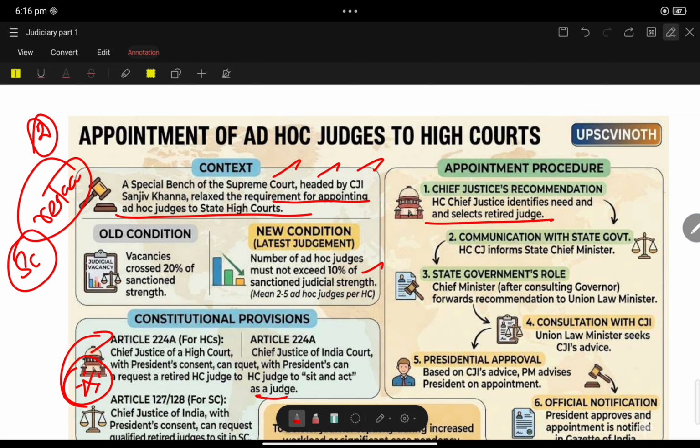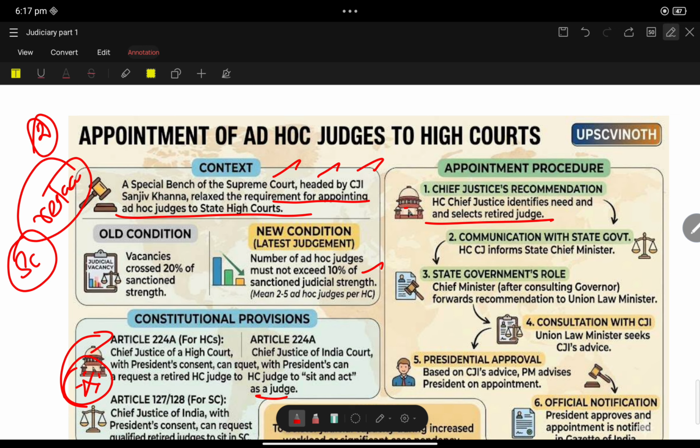Then, communication with the state government. The Chief Justice informs the Chief Minister of the state about the recommendation, the list. Now the state government comes in.